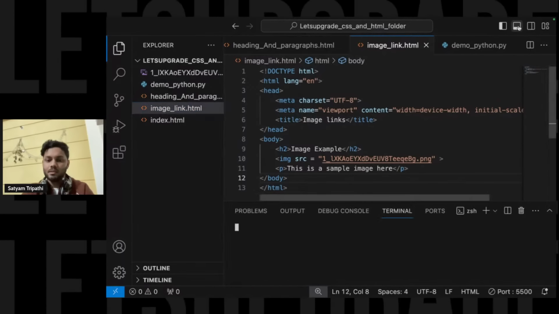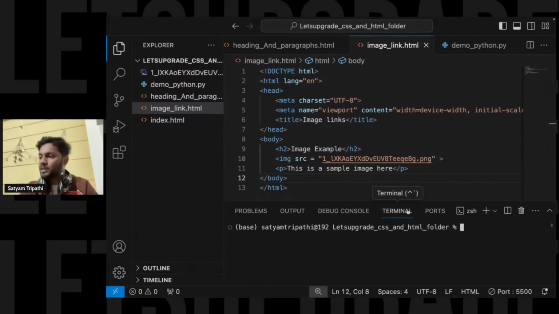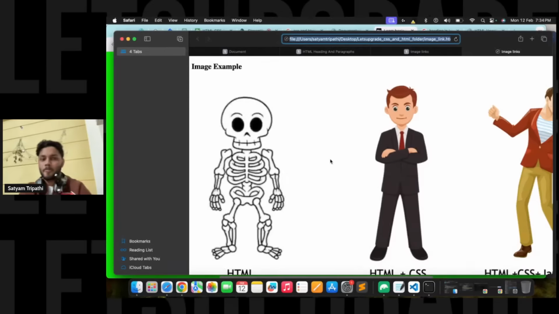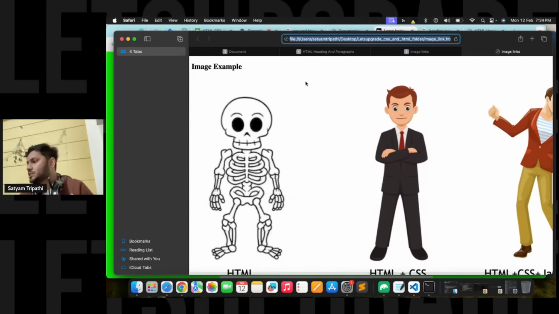The other way is, if you click over here, you will be able to see there's a terminal. So if you want to run any HTML file, you can just do open and image link.html and hit enter. With the help of this also you can run any HTML file. Yes, you just have to provide the image source.